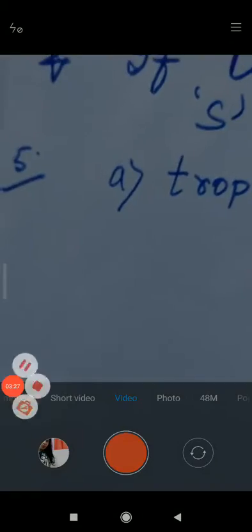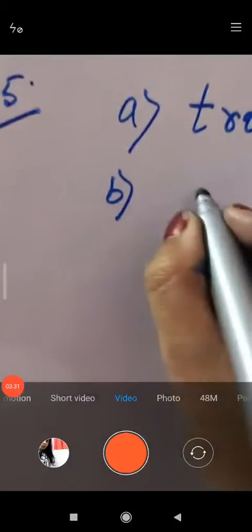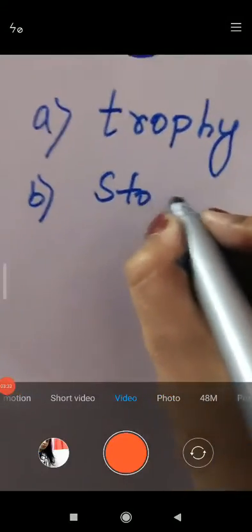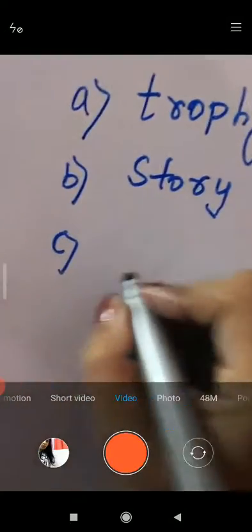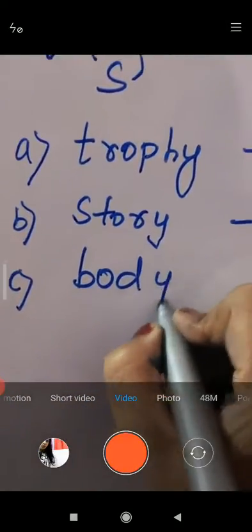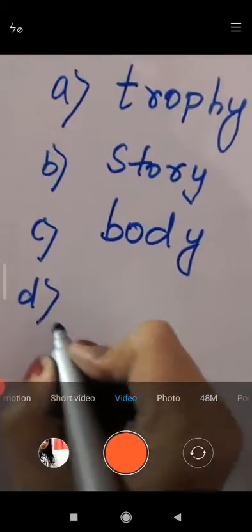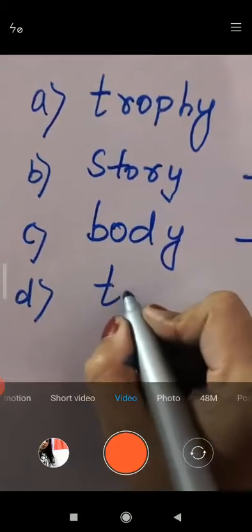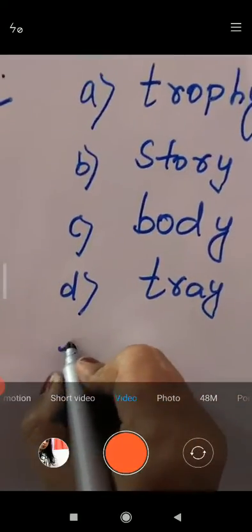The second word given is story, S-T-O-R-Y. C, body, B-O-D-Y. D, tray, T-R-A-Y.